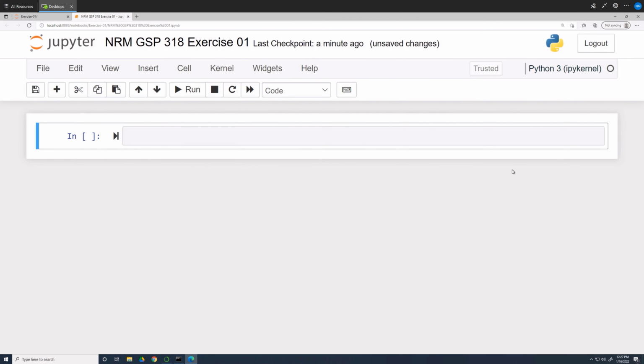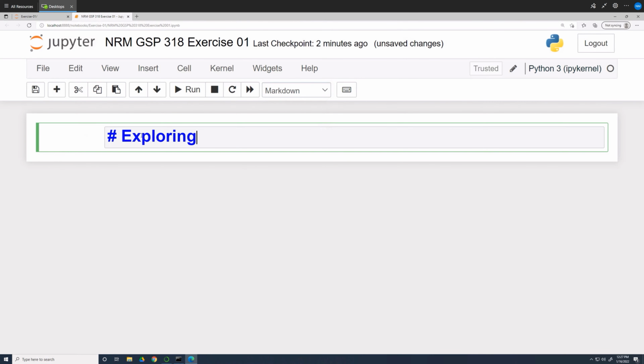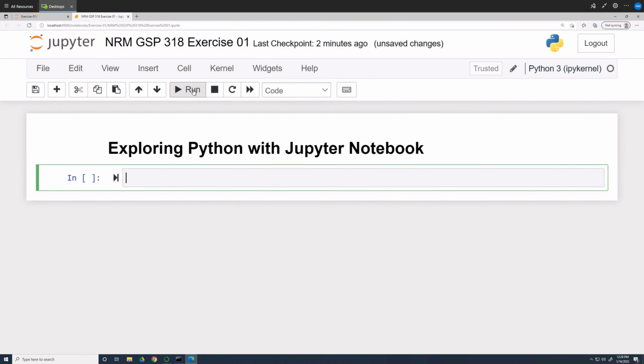The first thing I want you to do is enter a heading. Click on the cell and then use the drop-down menu on the toolbar. Change the type to Markdown. Type in a pound sign, followed by a space, and then type in Exploring Python with Jupyter Notebook. Click the Run button on the toolbar. The single pound sign designates a heading 1 style. 2 pound signs make a heading 2 style, and so on.